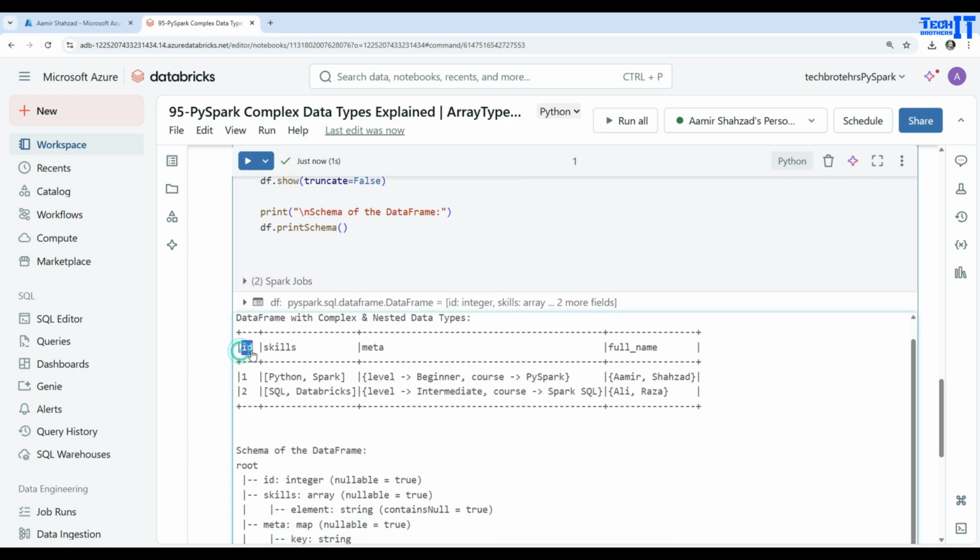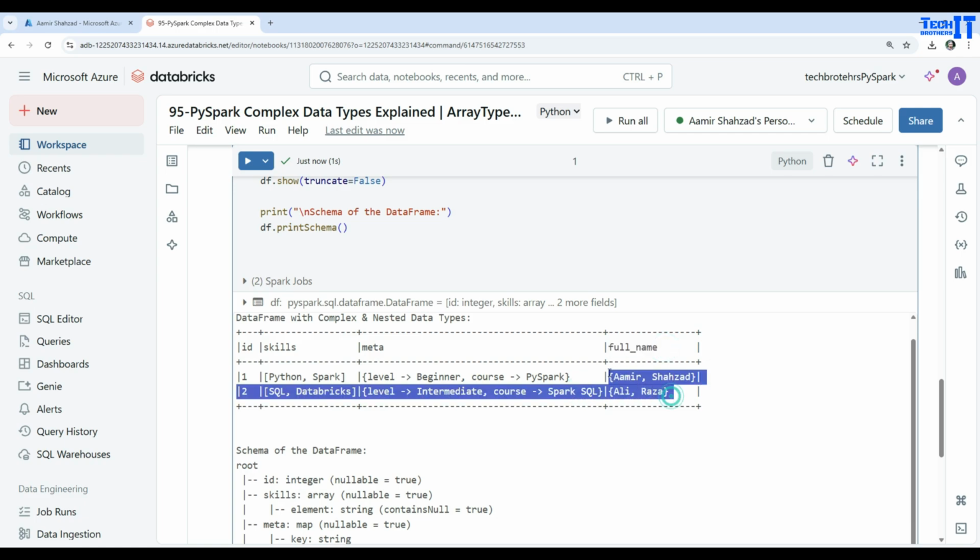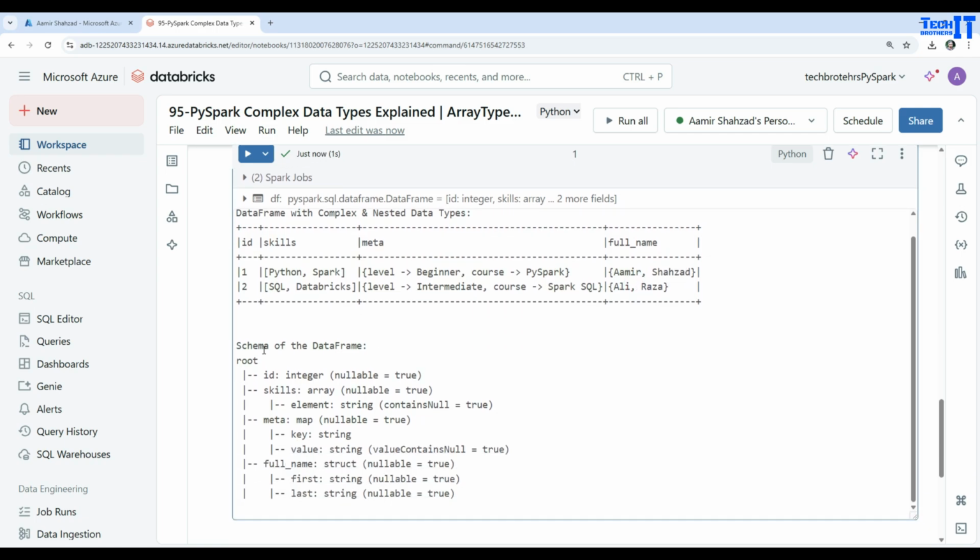So we have ID, just a normal integer, then we have skills as an array, so you can see that right there, and then we have a map, you can see right there, level beginner, course this, and then another level here, intermediate, and course equal to Spark. Then you have full name, and that's a struct type as well, so you can see the fields here. So this is how you will see the entire thing. Let's take a look at the printSchema output.